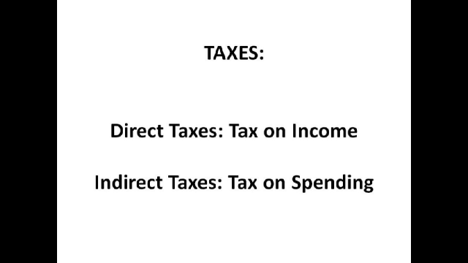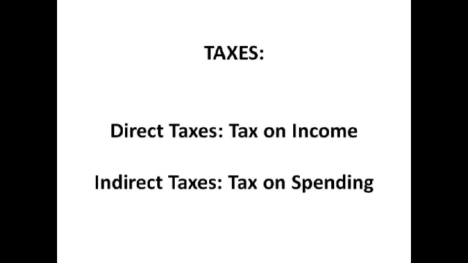Direct taxes are taxes on income, such as income tax and inheritance tax, and these tend to be regressive, which means that they take a larger proportion of a wealthier person's income, whilst indirect taxes are taxes on spending, which tend to be proportional, which means that they take equal amounts from a rich person or a poor person's income, or progressive, which means they take a greater proportion from a rich person's income.